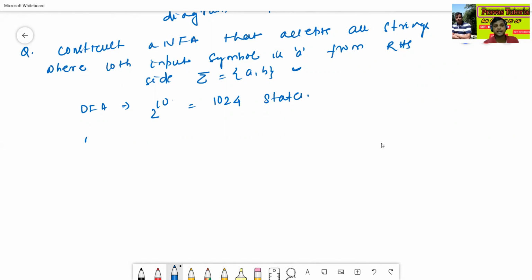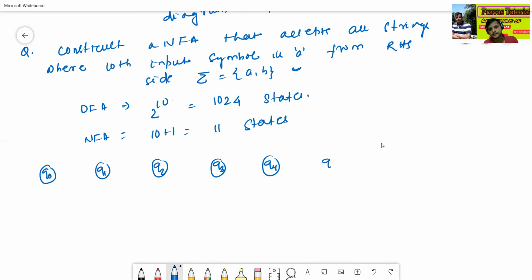But if you construct NFA, NFA will require 10 plus 1, means 11 number of states. Okay, see here, this is Q0, this is Q1, this is Q2, this is Q3, this is Q4, this is Q5, this is Q6, this is Q7, this is Q8, this is Q9, this is Q10.